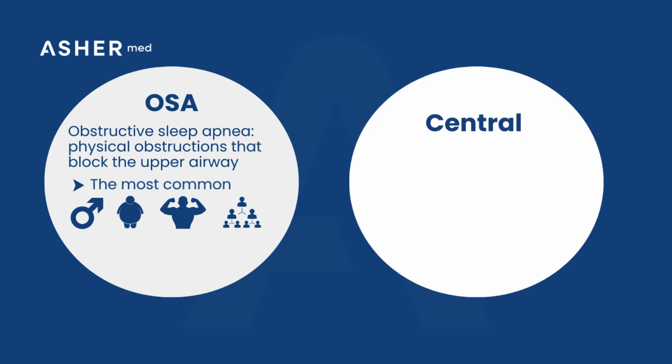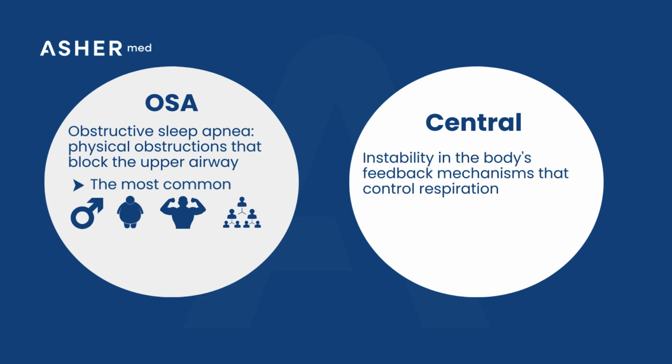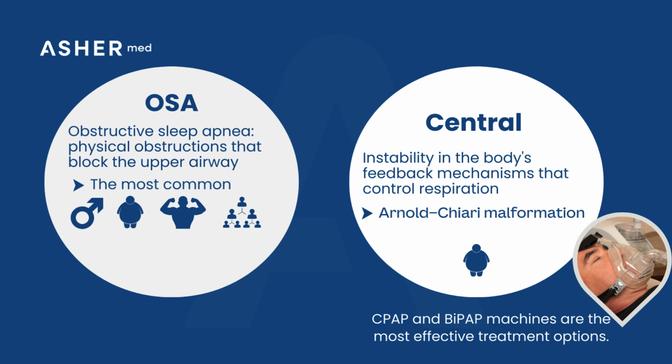2. Central sleep apnea. It is usually caused by the instability in the body's feedback mechanisms that control respiration. CSA can also be an indicator of Arnold-Chiari malformation. Obese people also have higher risks of developing it. When it comes to both OSA and CSA, the CPAP and BiPAP machines are the most effective treatment options.